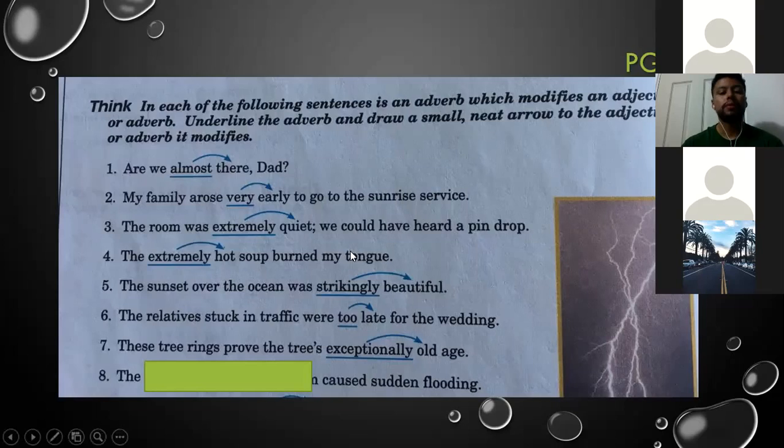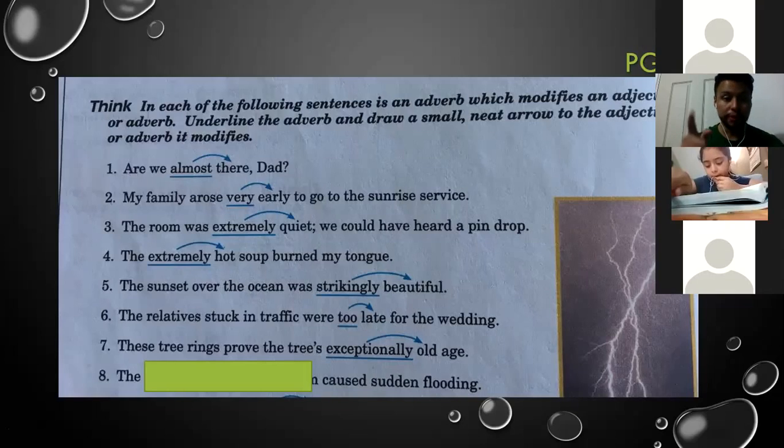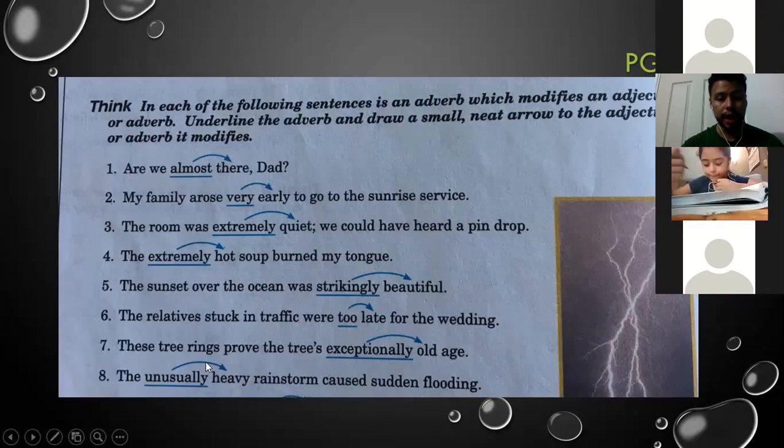Unusually is the adverb. Is modifying what? Heavy. Is modifying heavy. Exactly. Yes. Please draw the arrow. In this case, draw the arrow. Okay, Miguel is getting to the class. Right. Okay, you can copy this. Hurry up. Okay, we're good. Finish, Mister? Okay, let's continue. Thank you.